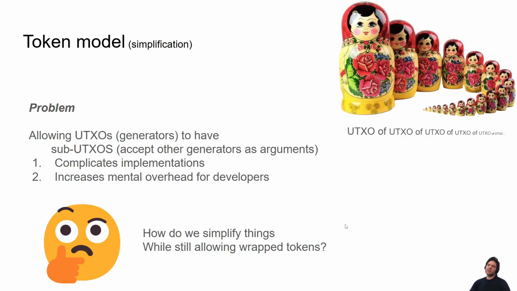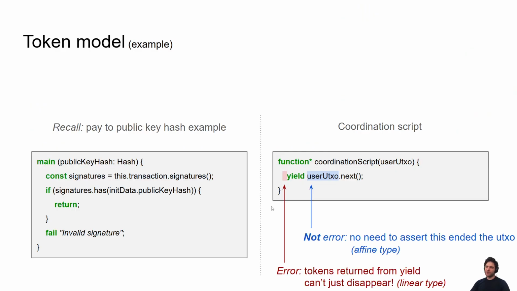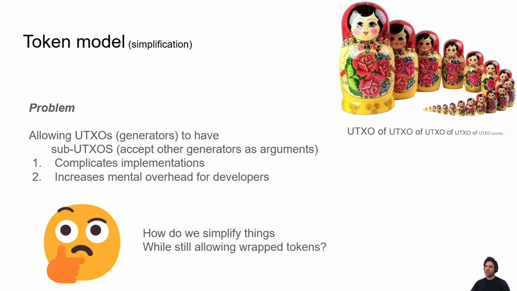So this solves the lifetime issue, but we still have this kind of complexity: what if you have UTXOs of UTXOs of UTXOs of UTXOs of UTXOs? This is really hard to reason about from a developer's perspective. Here you say, okay, I iterated a UTXO, I released some tokens, but those tokens could also release tokens. It just ends up with an infinite loop of always potentially releasing tokens. So we want to avoid this Russian doll of UTXOs. How do we simplify this?